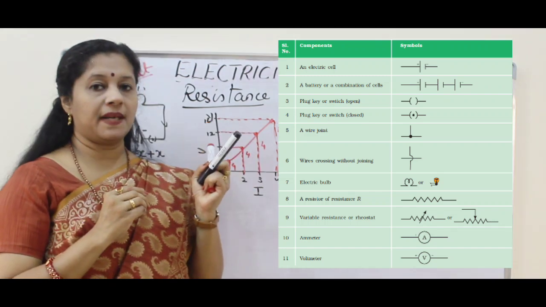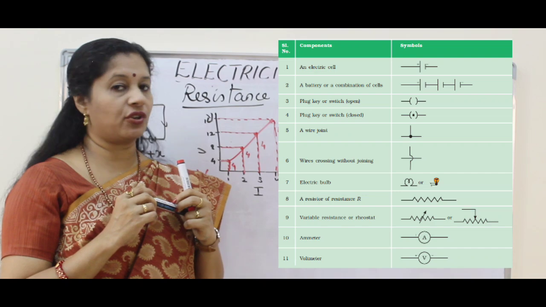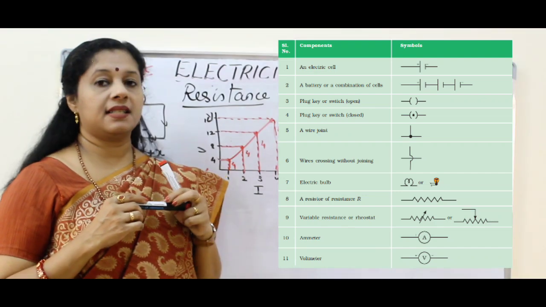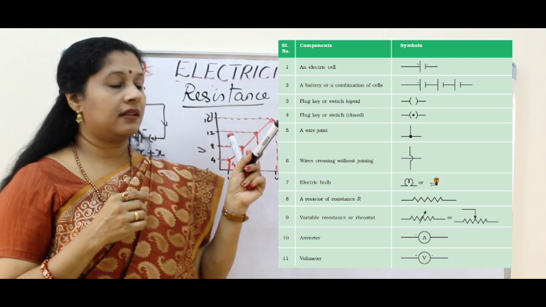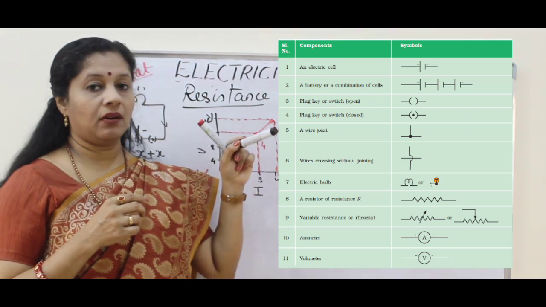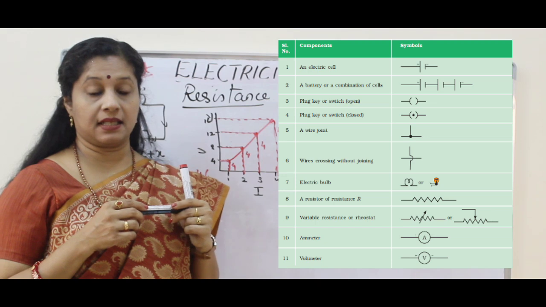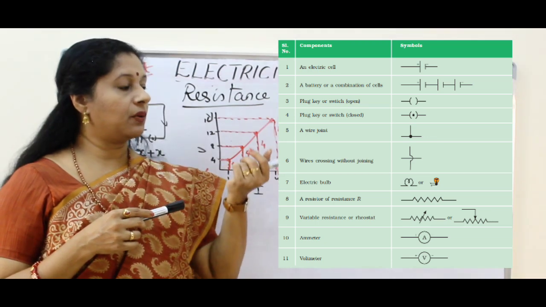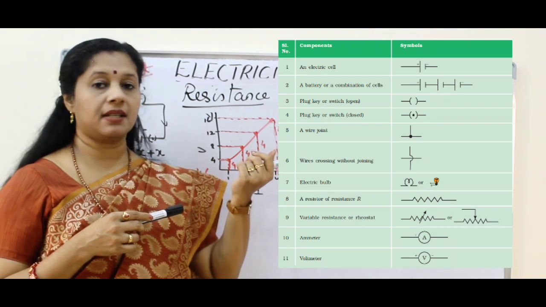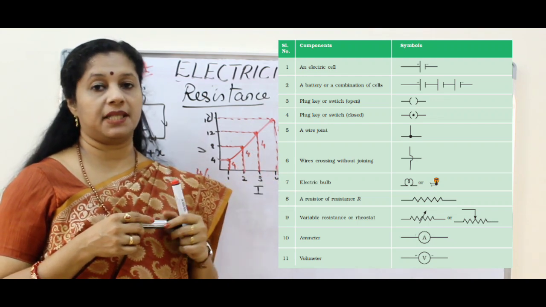Then bulb, we can draw it in 2 ways, but the first one is easy for us to draw in a circuit. Then a resistance is drawn with a zigzag line, and then resistance with a line, or the other way it is called a rheostat, which is used for changing the current in a circuit. And the last two are ammeter and voltmeter. Ammeter is represented by A and voltmeter by V.